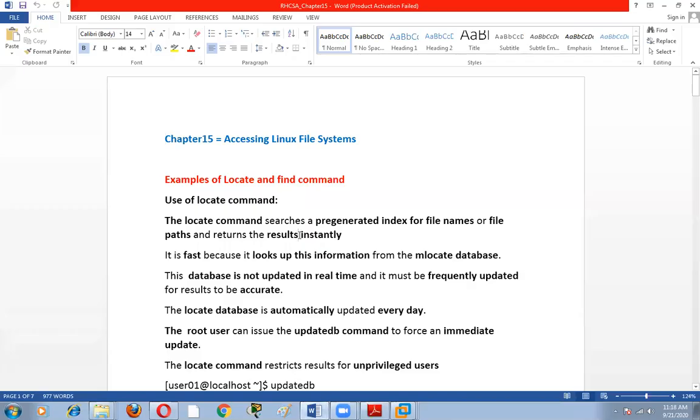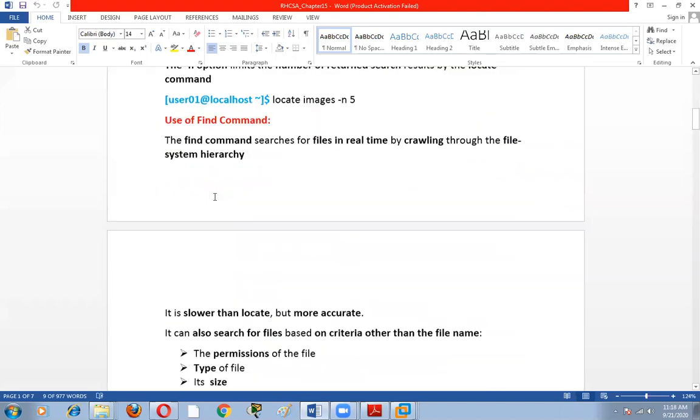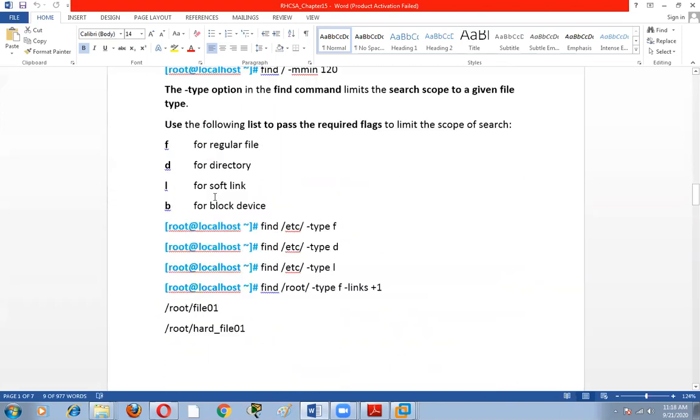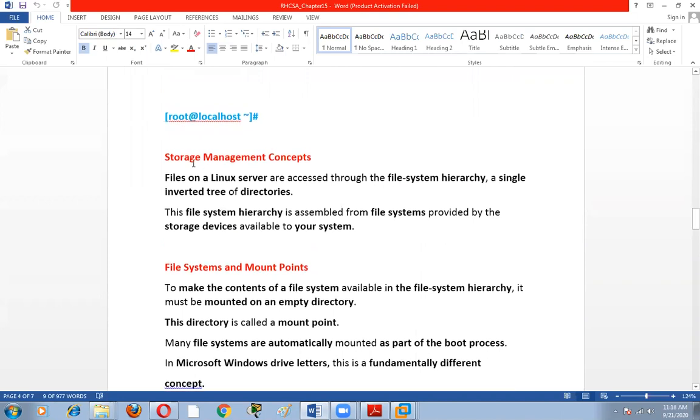So this is the locate command. I have discussed this earlier. Now we will start from this storage management concept.